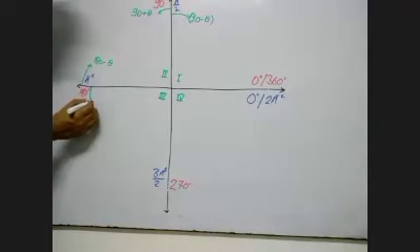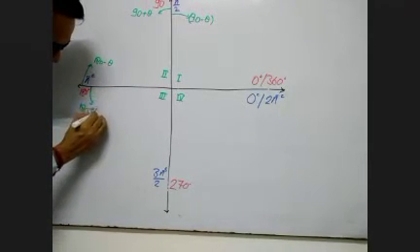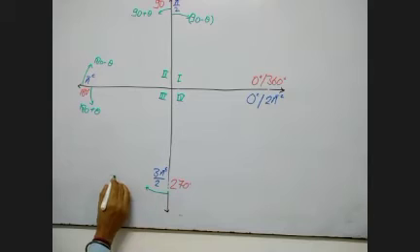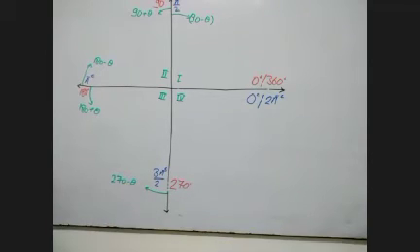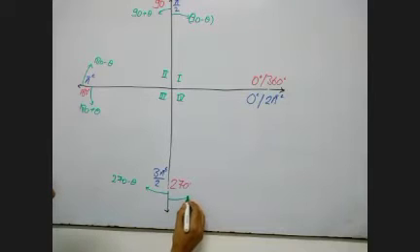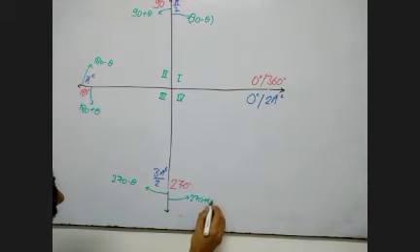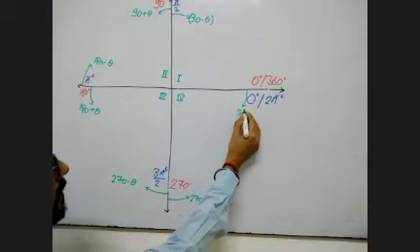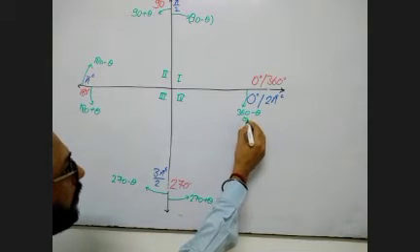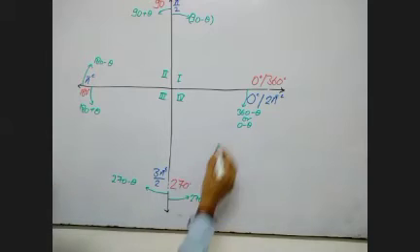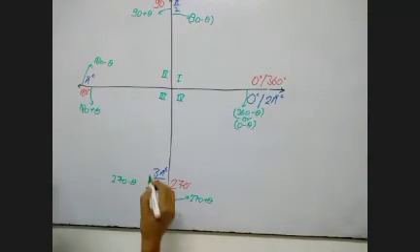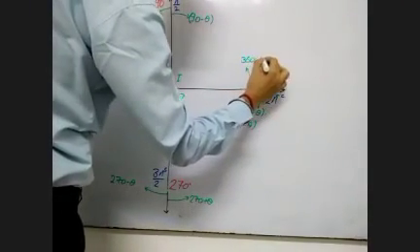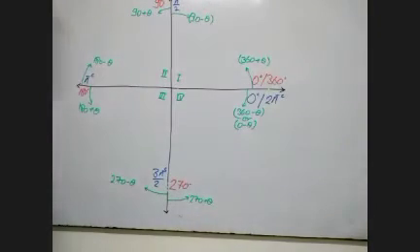Now 180 plus theta will be coming in the third. Likewise, 270 minus theta is lying in the third quadrant, and 270 plus theta is lying in the fourth quadrant. 360 minus theta or 0 minus theta is lying in the fourth quadrant, and at the end 360 plus theta is lying in the first quadrant.